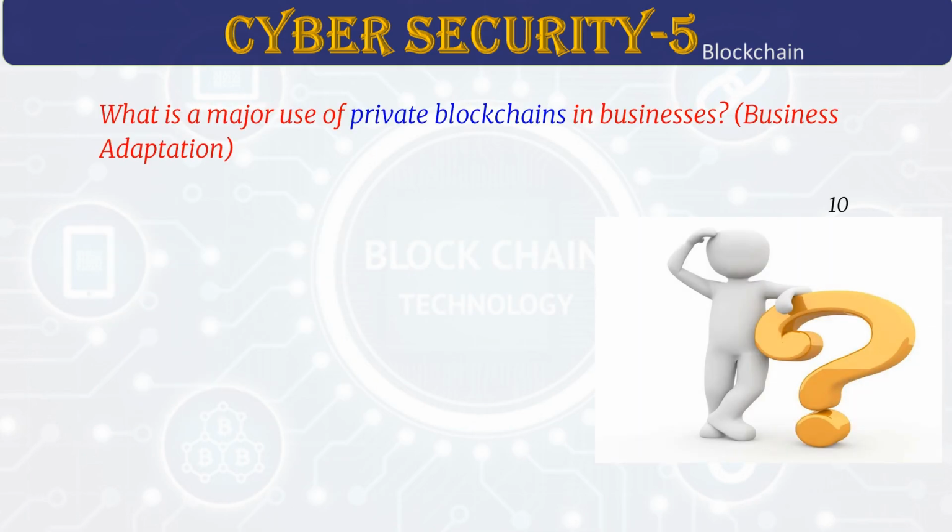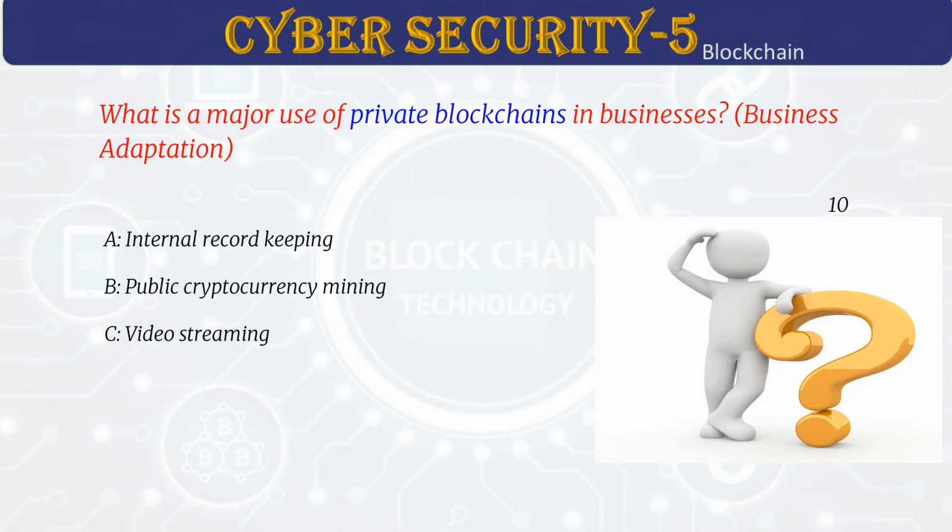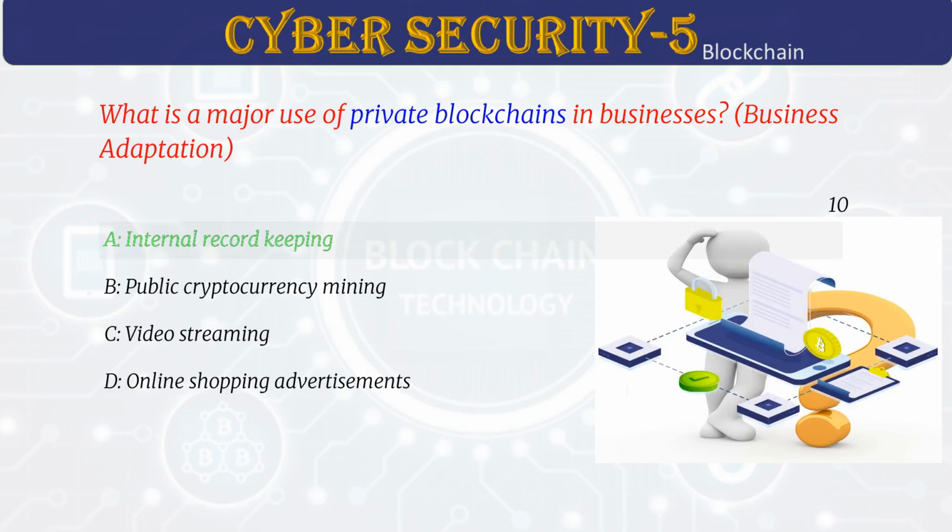What is a major use of private blockchains in businesses? Answer A. Internal record keeping. Private blockchains are special networks where only certain people can join. They are good for things like shipping, banking, and healthcare. These networks keep information private, give control to specific users, and work quickly.